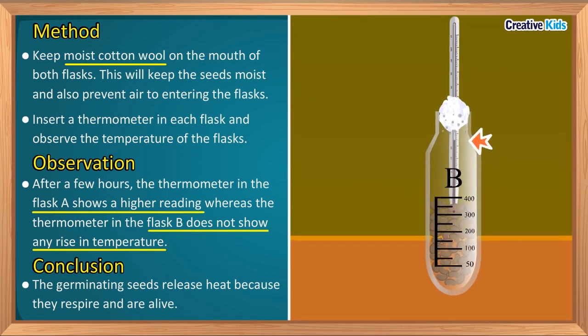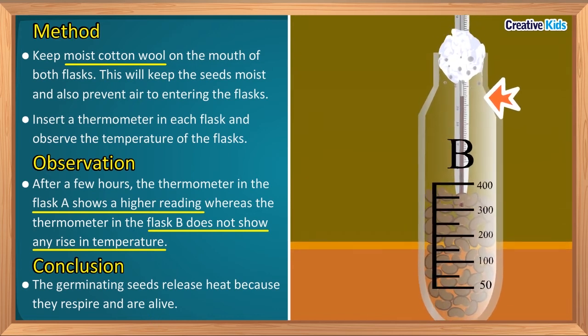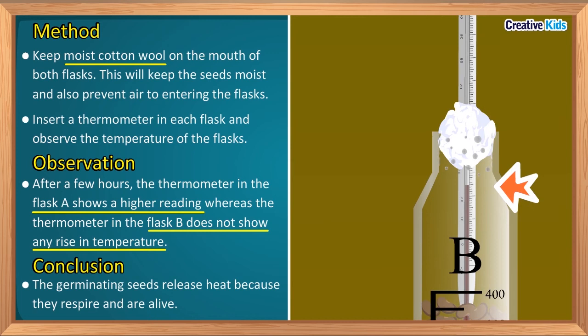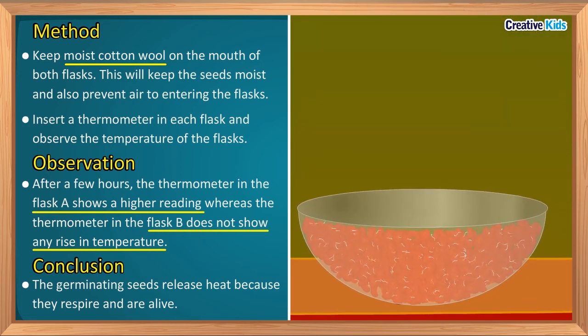On the other hand, thermos flask B contained boiled seeds in which respiration did not occur. That's why the temperature did not rise. So what can we conclude from this activity? We conclude that germinating seeds respire and heat is produced during the process of respiration. Have you understood? Heat is produced during the process of respiration.